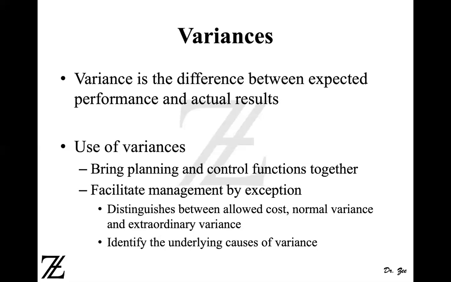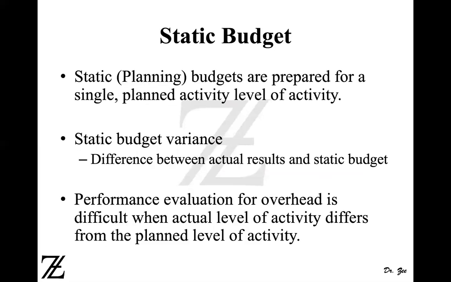But on the other hand, when you buy cheap quality material, maybe the labor spends more time working on it because the material keeps breaking, so the labor cost goes up, or the production cost goes up. Your quality control cost goes up because they keep sending material back to you for rework, or your warranty claims go up. So they can increase costs for other departments. Sometimes the good variances can be as bad as or worse than the bad variances. So we have to be very careful about variances.